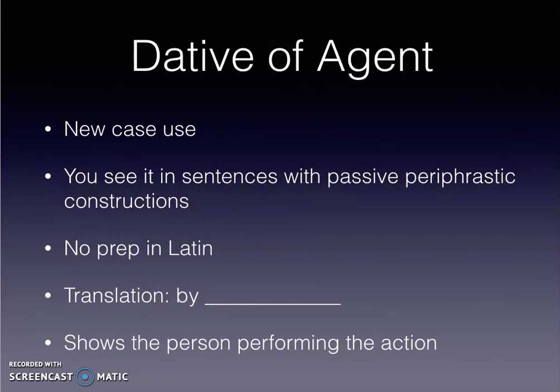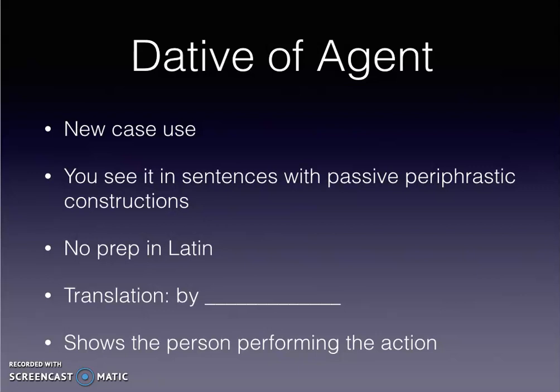You are going to see it in sentences with passive paraphrastic constructions. Unlike ablative of agent, it does not use a Latin preposition. It will just show up as a dative word, no preposition. However, like an ablative of agent, the translation is by whatever the noun is in the dative, and its job is to show the person performing the action.